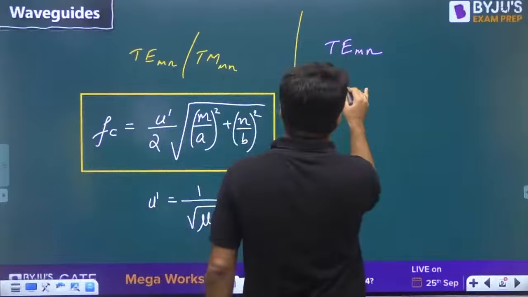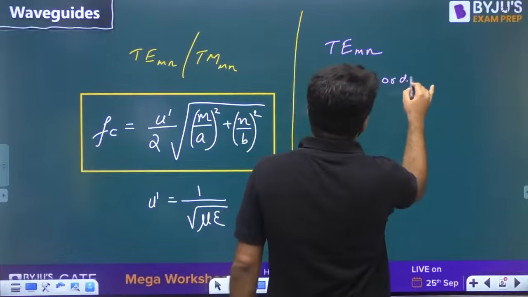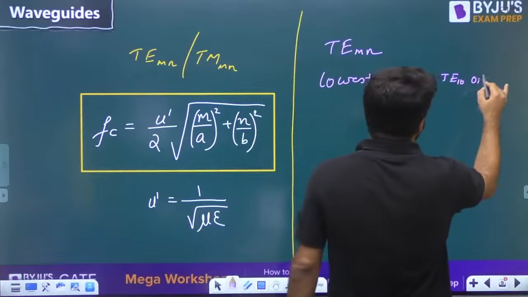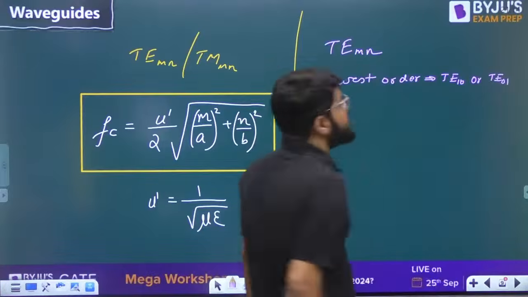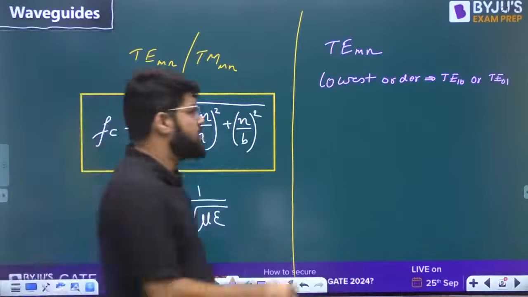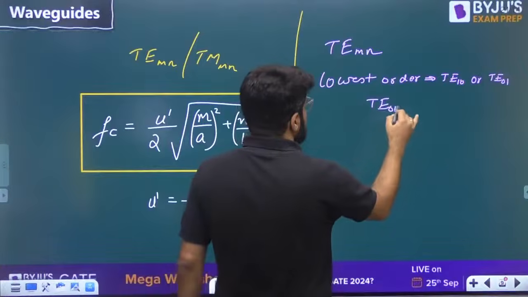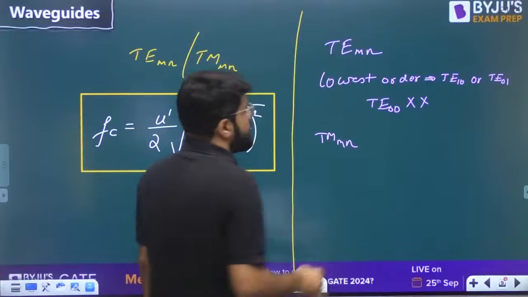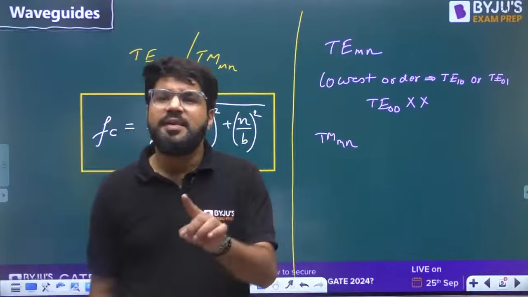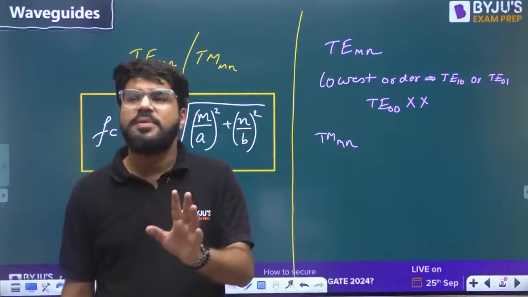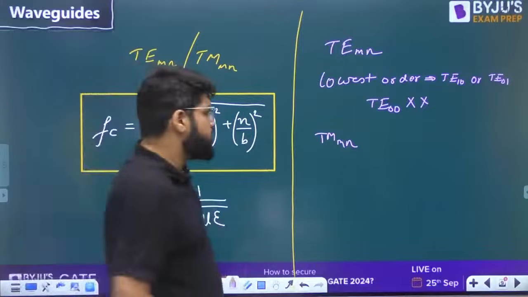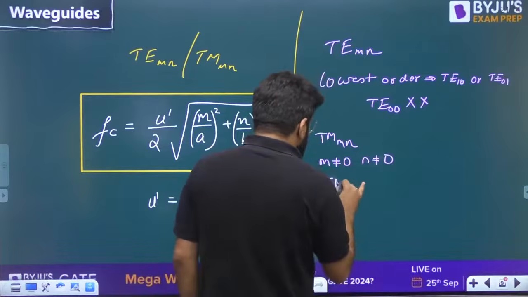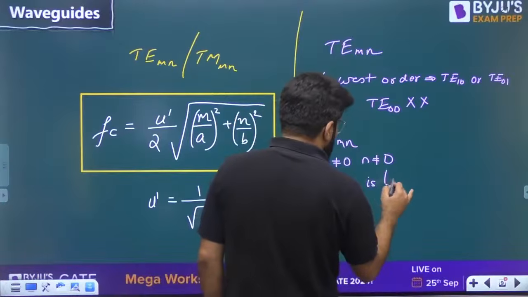So what is the lowest order? They both can't be 0 together, right? So maybe M is 0 or maybe N is 0, but TE00 does not exist. TE00 is not a possible mode. When I want to talk about TMMN, neither M nor N can be 0. M cannot be 0, N cannot be 0. So TM11 is the lowest order.